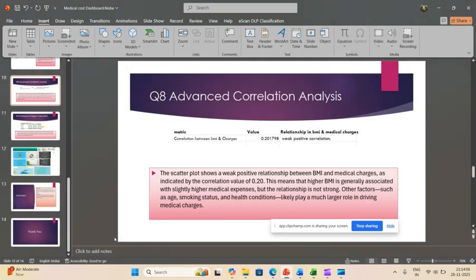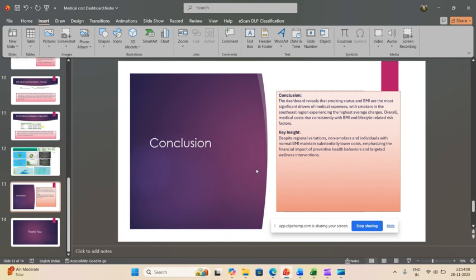The best and main part is the conclusion of our dashboard. The dashboard reveals that smoking status and BMI are the most significant drivers of medical expenses, with smokers in the southeast region experiencing the highest average charges.